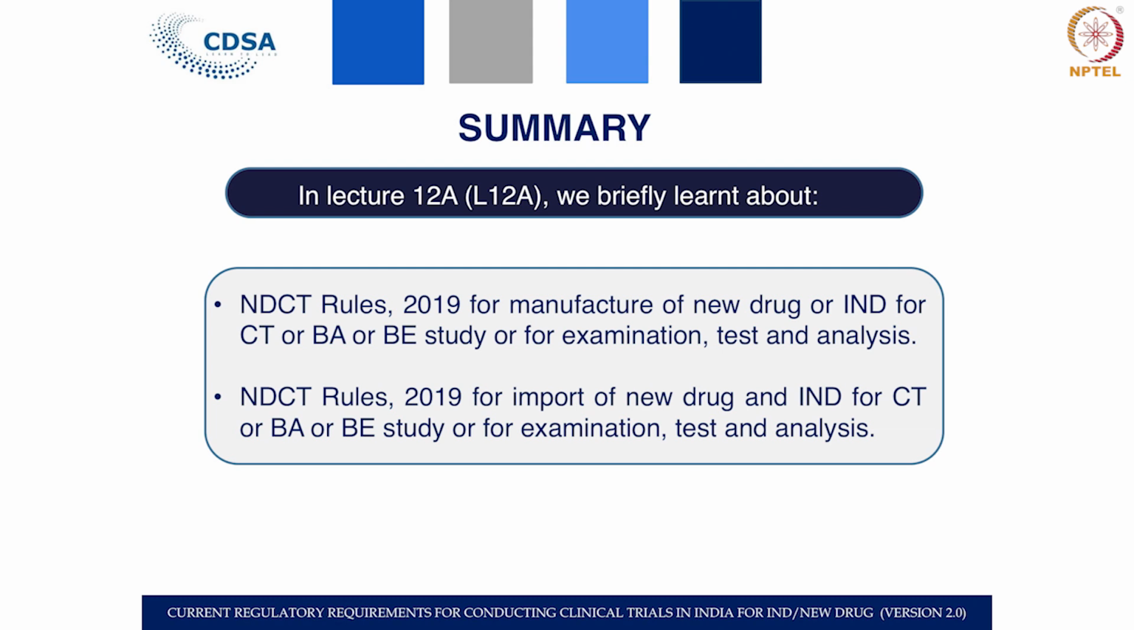We learnt about the New Drugs and Clinical Trials Rules 2019, where chapter 8 and chapter 9 talk about the manufacture of the new drug or investigational new drug for clinical trial, and the same applies for conducting a bioavailability or bioequivalence study or for examination, test and analysis, because first of all you need to know that the drug is of good quality. So, you need the examination, test and analysis, and also the various requirements and conditions, and what happens if conditions are not fulfilled.